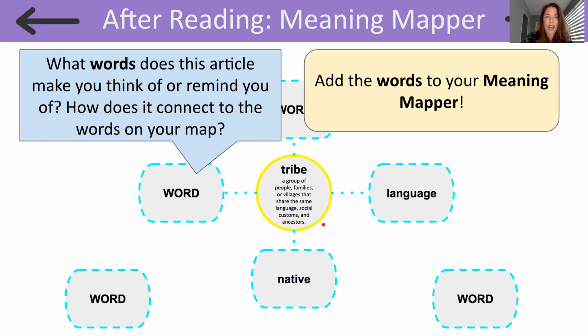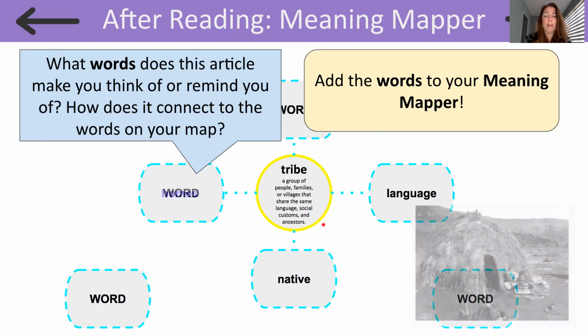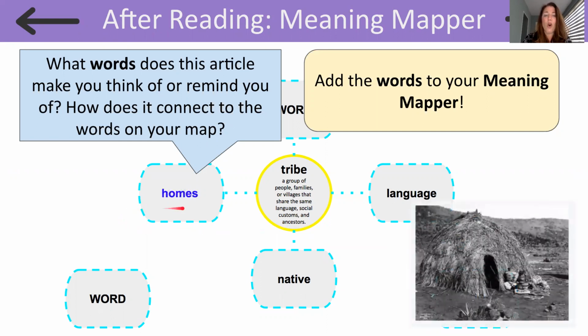As we were reading, I thought of a new word to connect to my meaning mapper, and that word is homes, because the homes is where the tribes would live, and that they had to build these homes together. And they built homes either that they would use for a little bit of time, or they built homes that were very large and that many of the people in the tribe would live in.